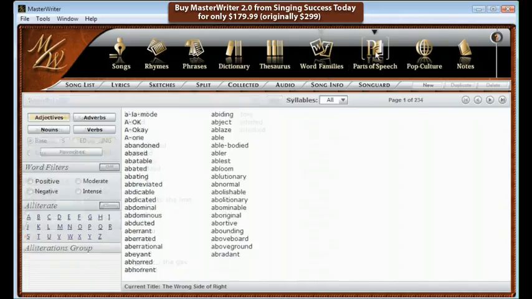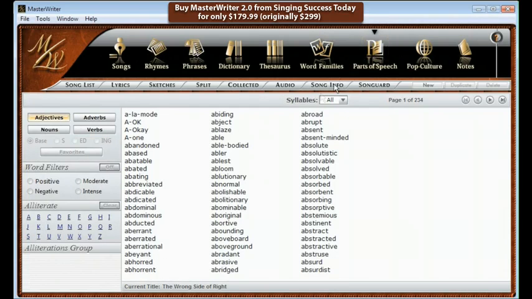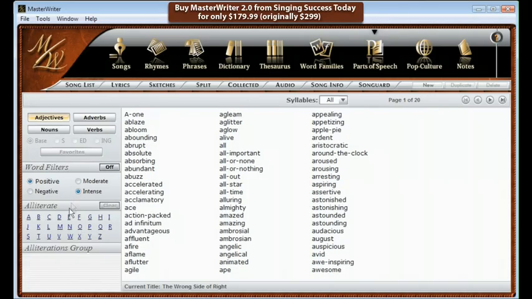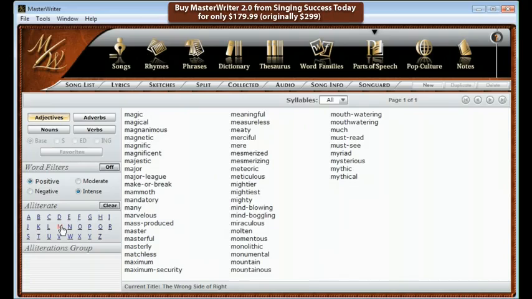Parts of speech is another rich source of descriptive words. It gives the writer a number of choices and allows him to be more specific. Using the filters, you can look at positive, intense adjectives that begin with the letter M. Magical, magnificent, majestic, marvelous, masterful, meaningful, mighty, momentous.